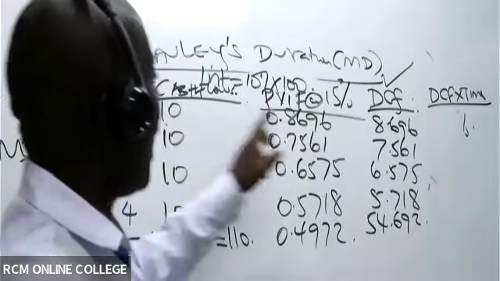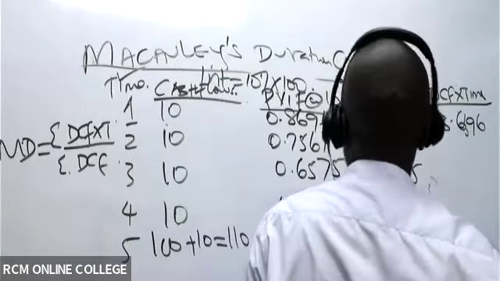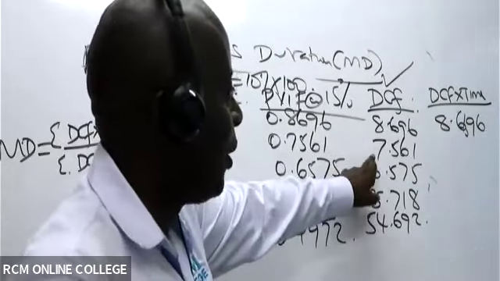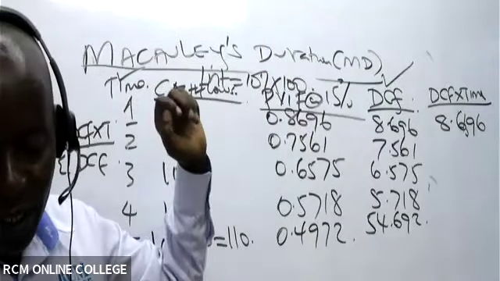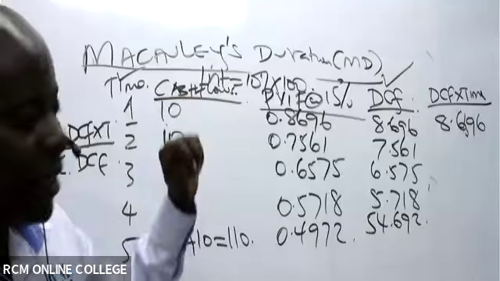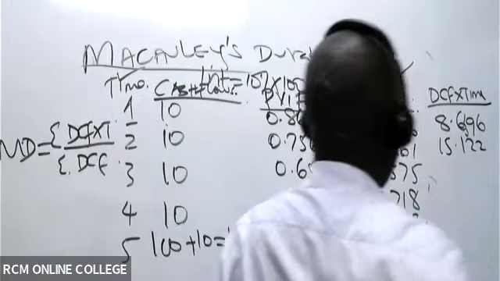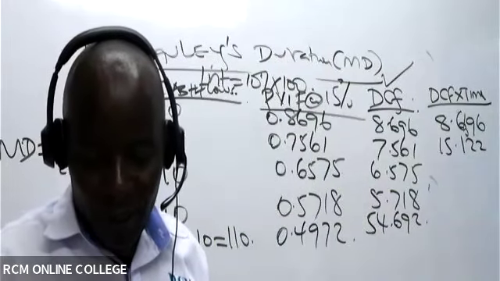The time here is 1, so I'm taking this and the DCF. 1 times this gives me 8.696. That is the first one. And then now we have 2 times this, which gives 15.122. I hope they're following up to here.